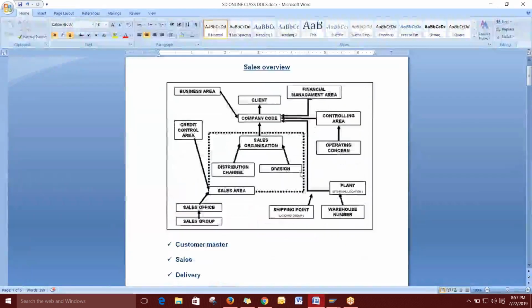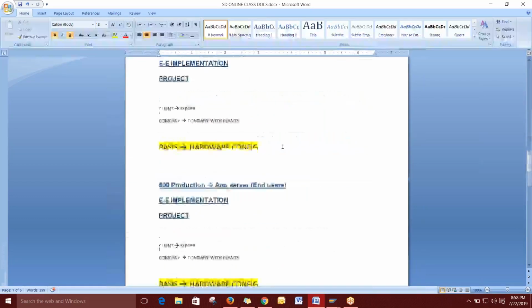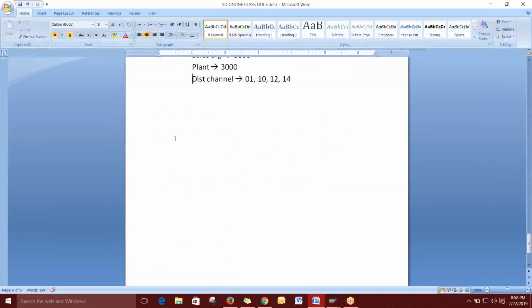So this is what the image says. Everything is independent, but the sales area is the combination of all three. So we don't need to give a special code for this. Instead, we can map these three things and consider them a sales area, because this combination is different. You can see the combination, right? So that is different.